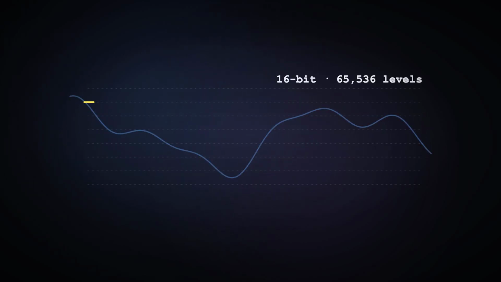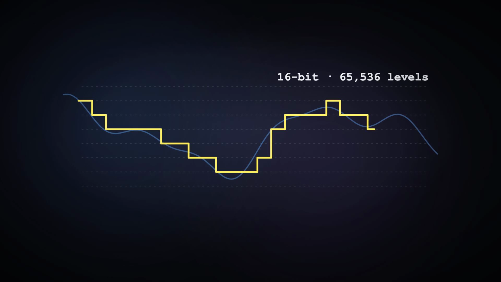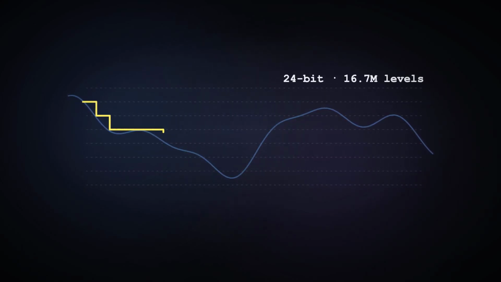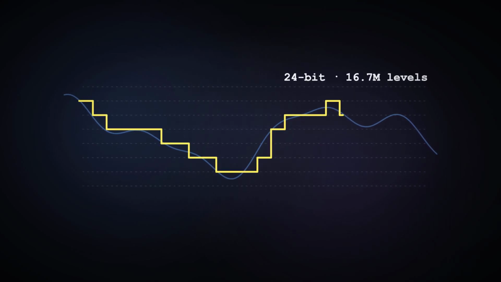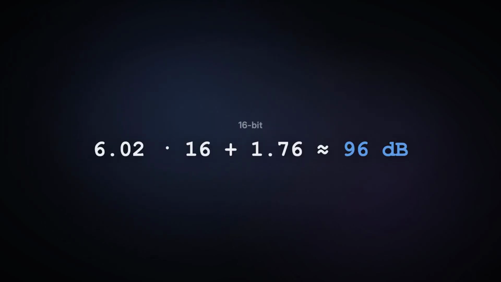A 16-bit depth allows for 65,536 possible amplitude levels, which is CD quality. A 24-bit depth allows for about 16.7 million levels, which is used for studio recordings. Due to the rounding, this also introduces an error known as quantization noise. There's a handy rule of thumb here. Bit depth directly determines the signal to noise ratio, so 16-bit gives roughly 96 decibels of dynamic range.